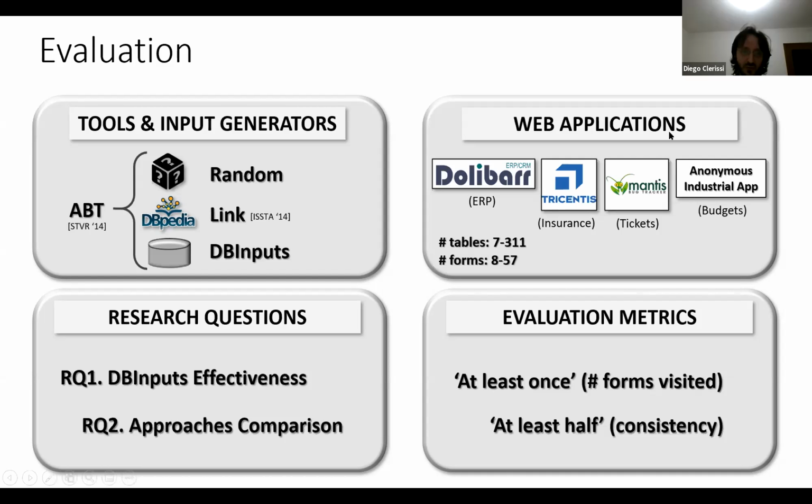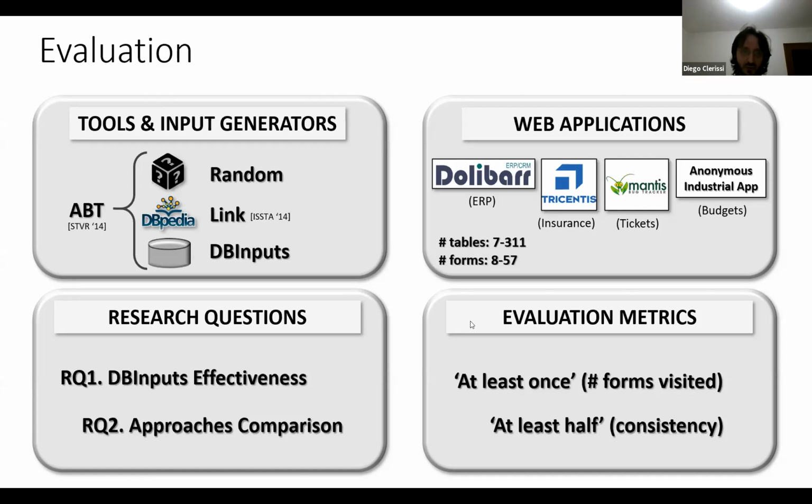We also formulated two metrics to answer the research questions. The first one is the at least once metric that computes the number of forms visited by each technique with either valid or invalid input data. And the other one is the at least half metric that determines the consistency of the explorations, which is basically the number of forms that are reached with both valid and invalid input in at least half of our executions.